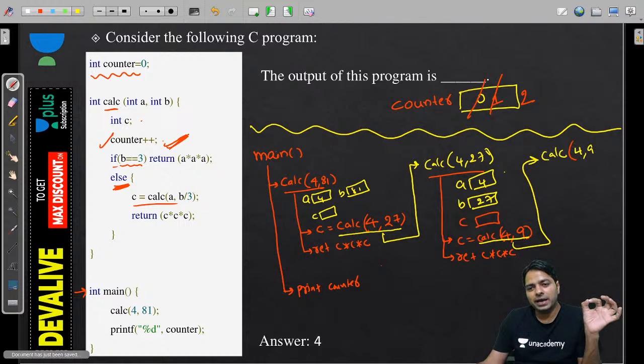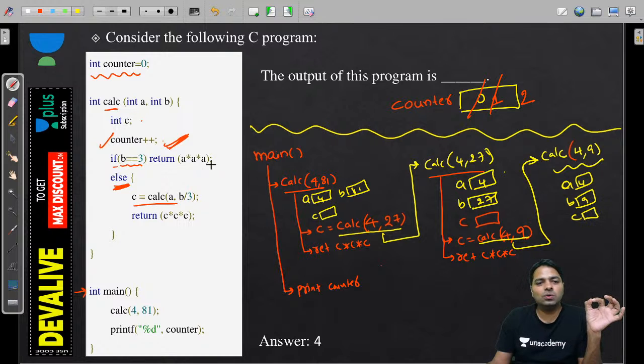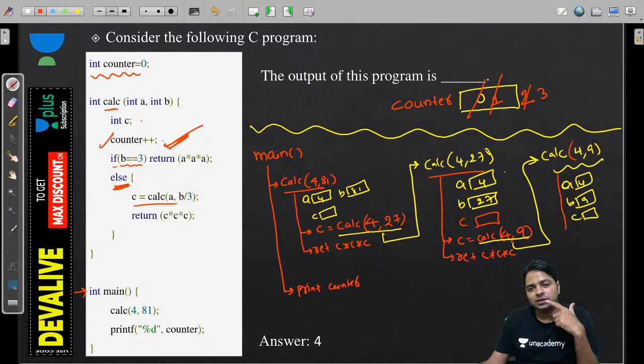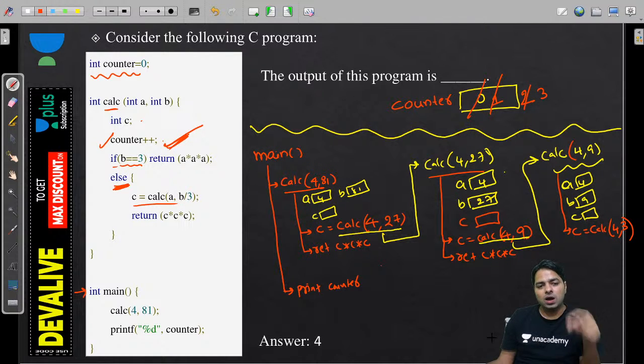Next 4, 9. And this time A is a 4 and B is the 9. C we don't know. Immediately counter increment, so 2 become 3 and B still not equal to 3. So else part will execute. Then C is equal to CALC of A is a 4 and 9 by 3 is a 3. Everyone? Yes. Now after this, once you come back, return C into C into C.